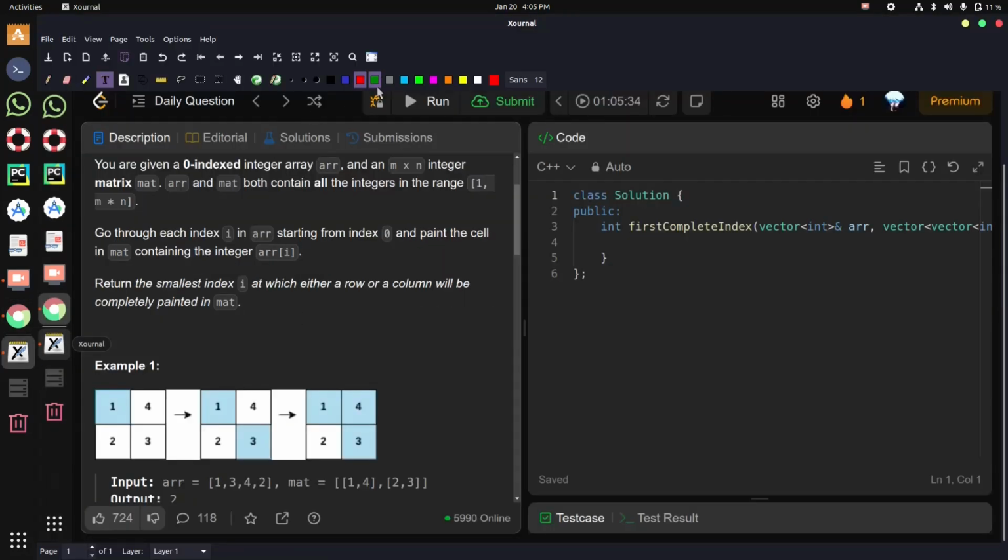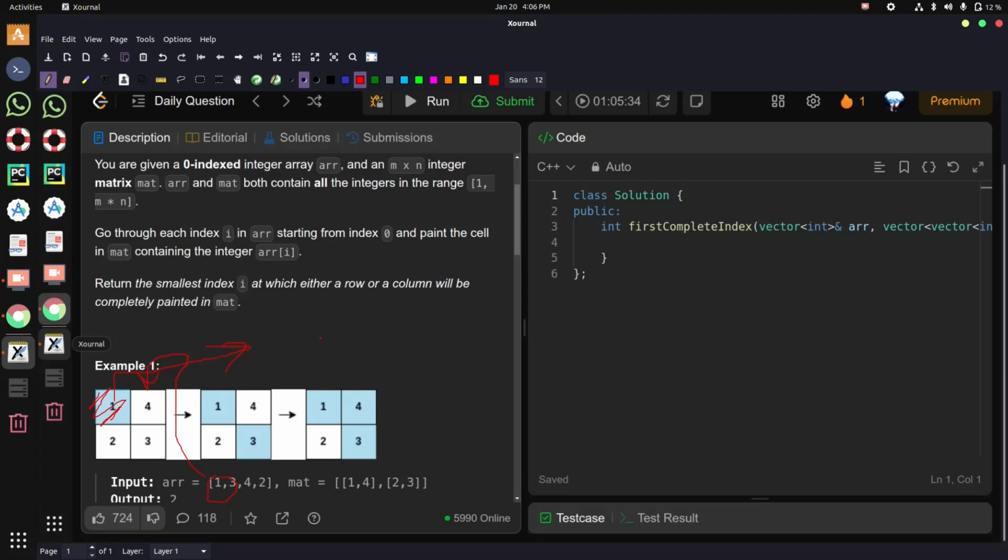We need to traverse the array, and for every element find its position in this matrix. When we find the position of the element in the matrix, we paint that particular cell. After painting a cell, we check whether any row or any column is completely filled. If it is, we return the index, and if it is not, we return -1. That's the overview, and this is also the brute force approach of this problem.